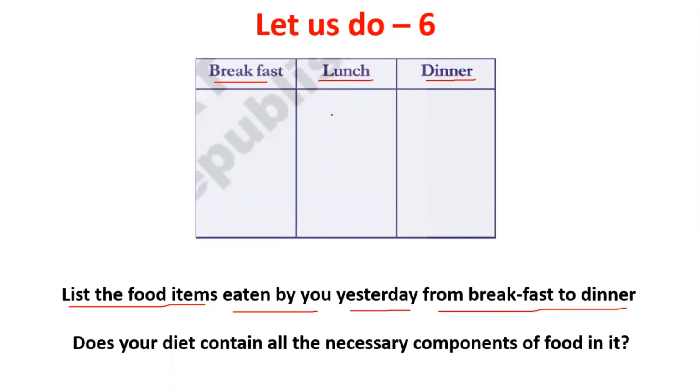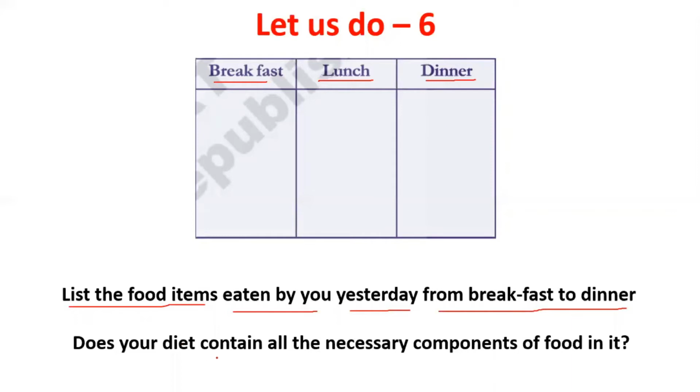During lunch you will be eating some rice, sambar, rasam, curd, sweet, etc. In dinner we will be eating chapatis, rotis, and some different items also. You need to write those items which you have eaten yesterday from breakfast to dinner.